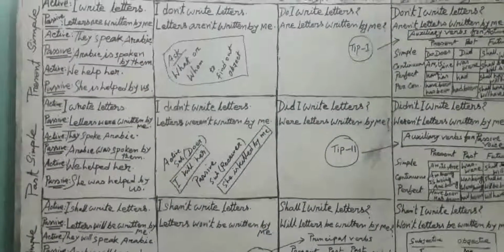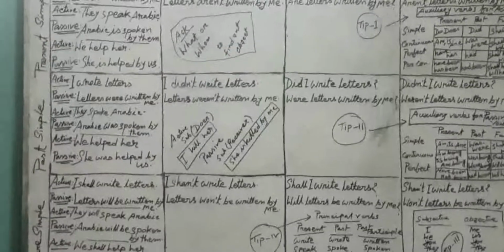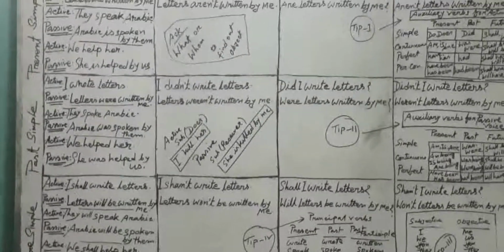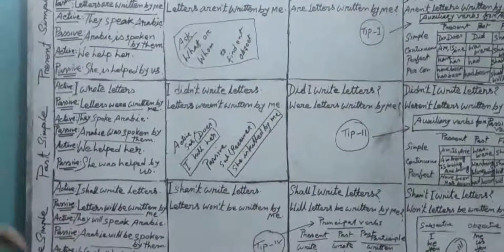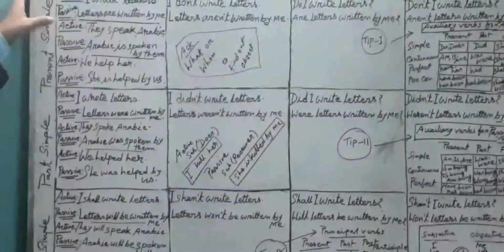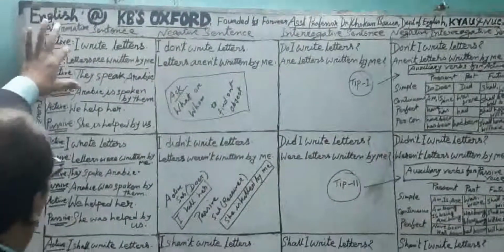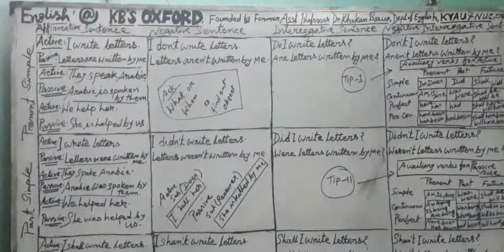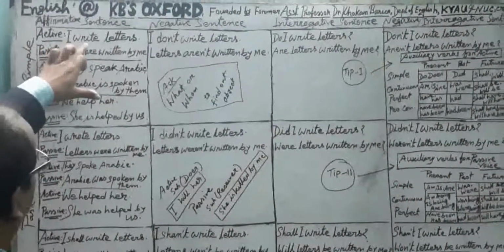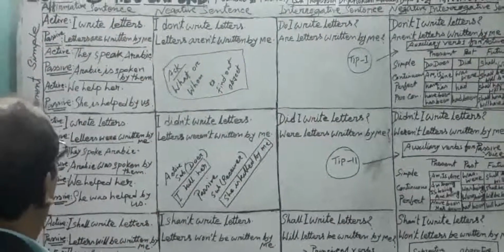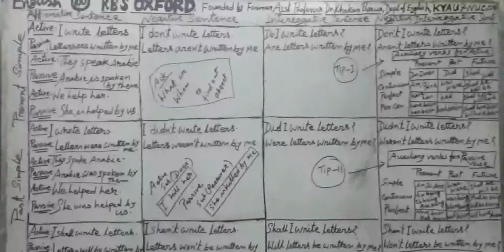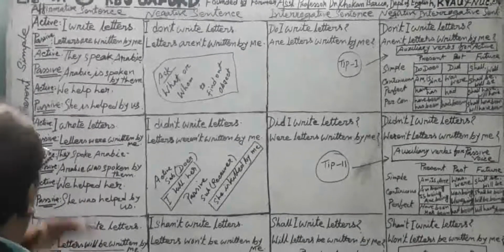Now, what are the two other things? Here, ask what and whom to find out the object. While changing active to passive, in your active sentence, there is a main verb. Ask the main verb. I write letters. What do I write?